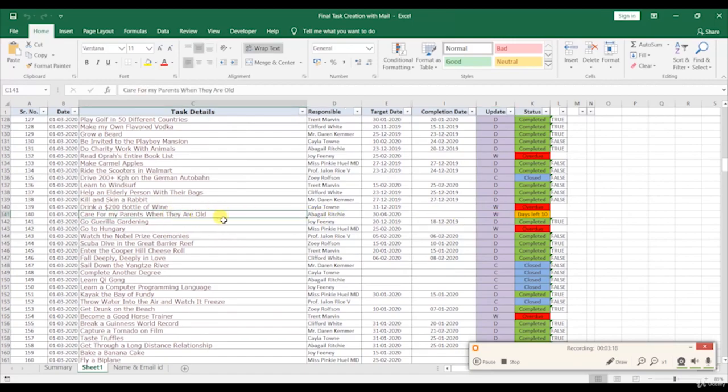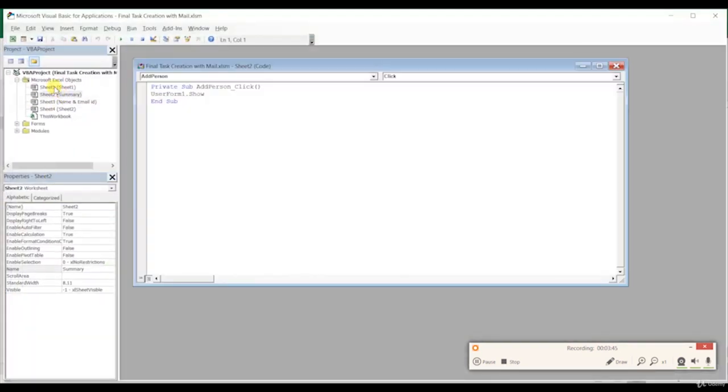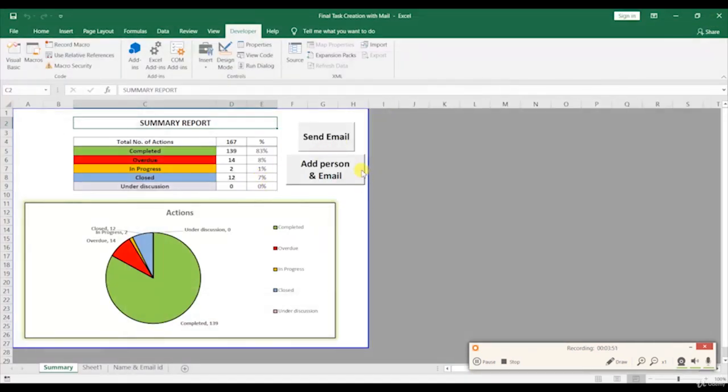Let's say this is the task, care for my parent when they are old. This task is assigned to Abigail Ritchie, and the target date is 30th April, and I am recording this video on 20th April. So there are 10 days left, and you want to send this mail 7 days before the target date. For that we have prepared some Visual Basic code, and I will teach you which codes are required to understand this task and complete this scenario, and it will automatically send this mail to the respective person.